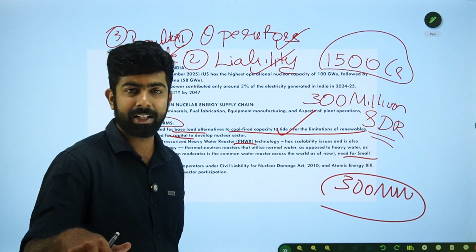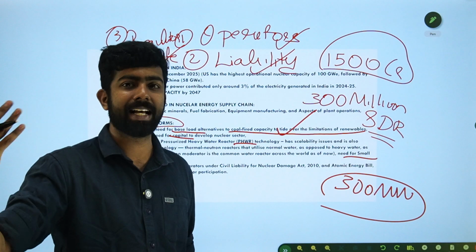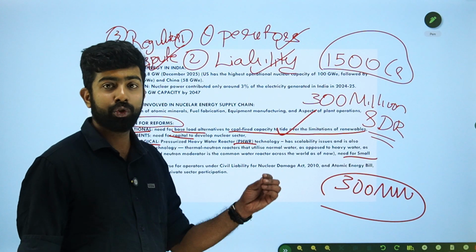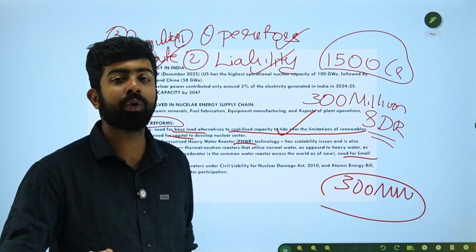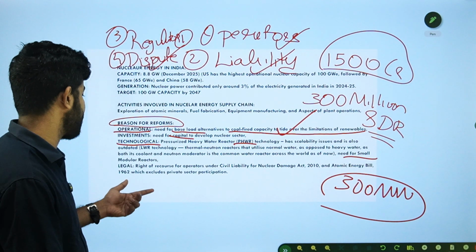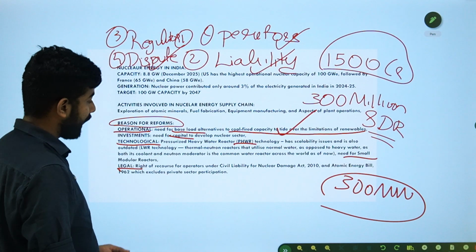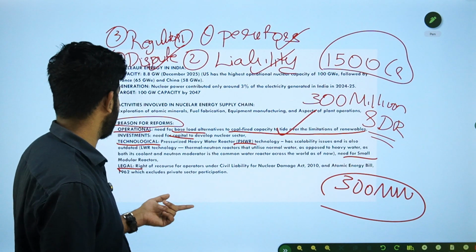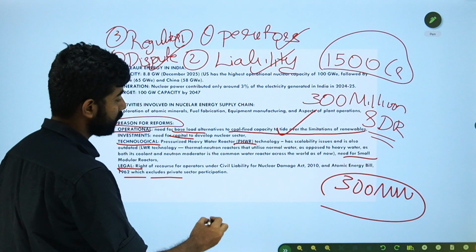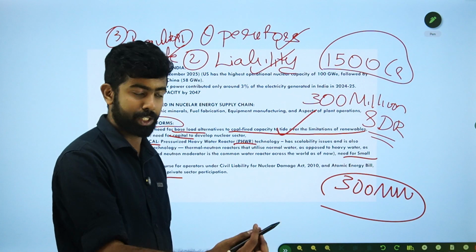Small modular reactors are another topic, but they have several advantages. To attract investment into SMRs, you needed to reform the nuclear energy governance regime. Legal: the right to recourse, which I mentioned, and the Atomic Energy Act, which excludes private sector participation, which I also mentioned.